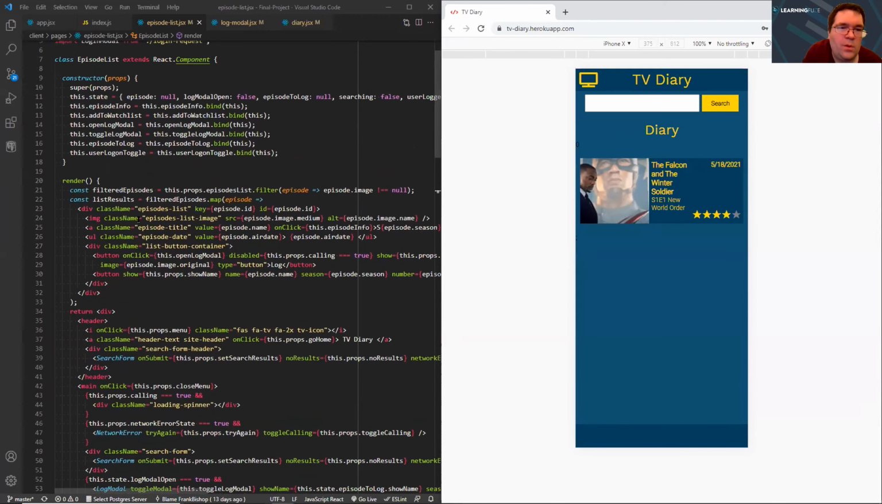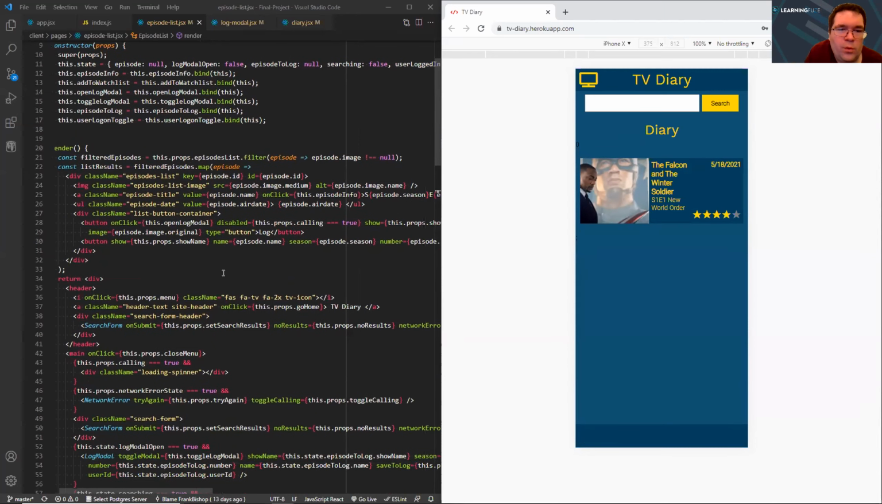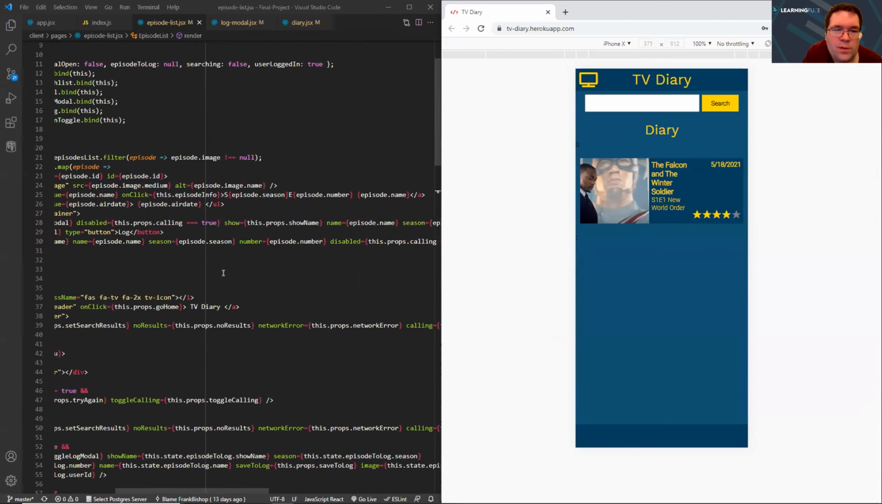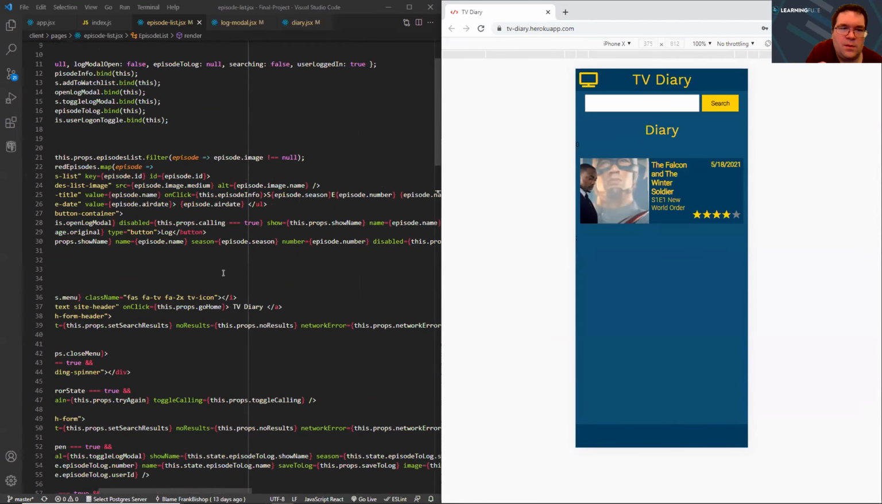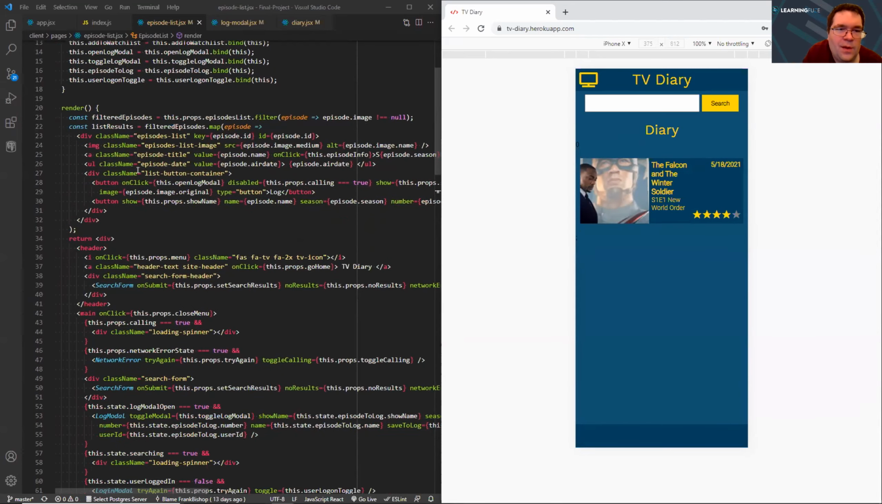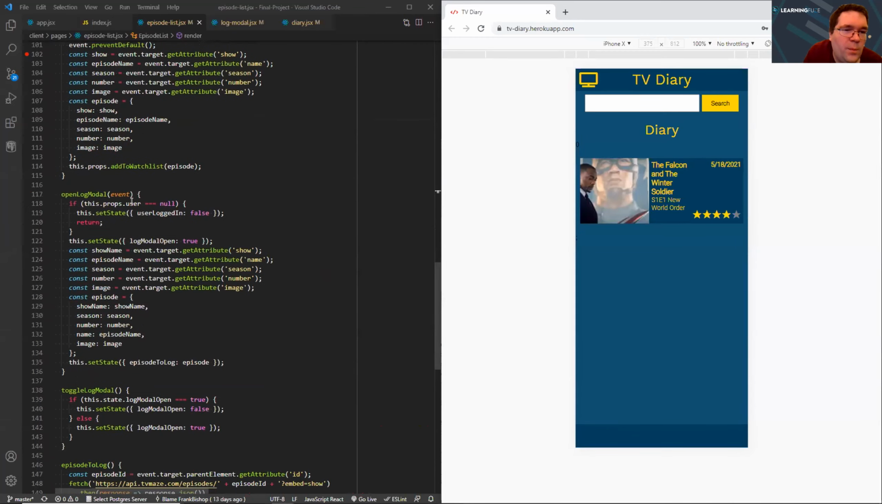And that maps out each episode that's pulled from the TV Maze API that I'm using. It pulls down from the props and adds all these attributes for the season name, episode name, all that stuff. And for each entry, it adds the on-click handler for the open log modal method, which gets all the attributes of the target from the event.target and adds them to the episode object.